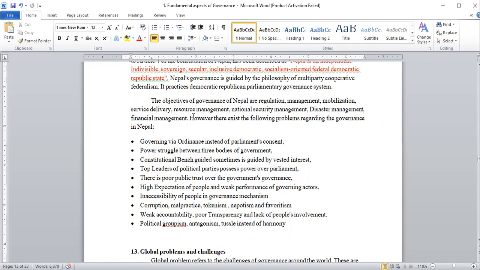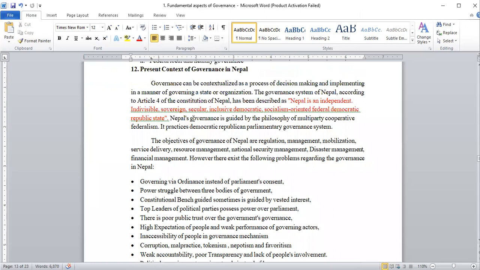And in the context of Nepal, federalism is going on in a very fantastic manner. We are practicing federalism. However, there are some problems also. We cannot say that we are applying federalism in a very good manner, because there exist problems regarding the application of federalism. Federalism is a good concept. It is the best concept prevalent in most of the countries in the world.